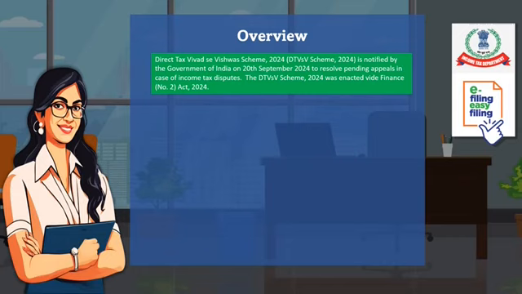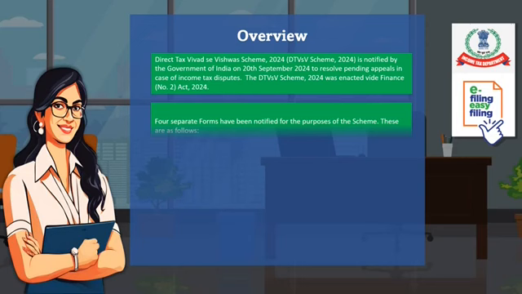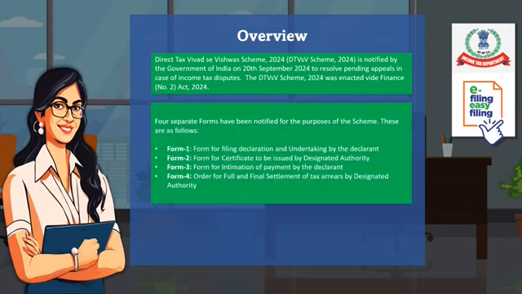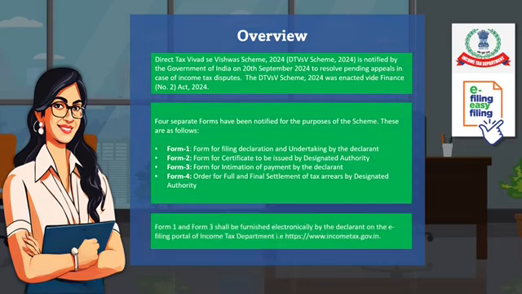Under the scheme, 4 separate forms have been notified. Form 1 is the form for filing declaration and undertaking by the declarant. Form 2 is the form for certificate to be issued by designated authority. Form 3 is the form for intimation of payment by the declarant. And Form 4 is order for full and final settlement of tax arrears by designated authority. Form 1 and Form 3 shall be furnished electronically by the declarant on the e-filing portal of Income Tax Department, that is